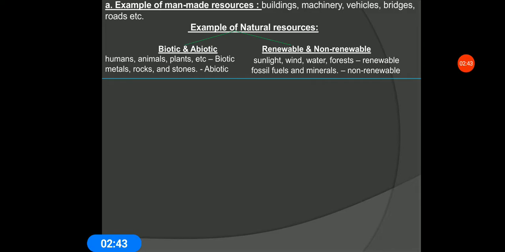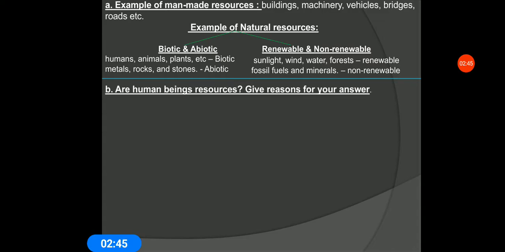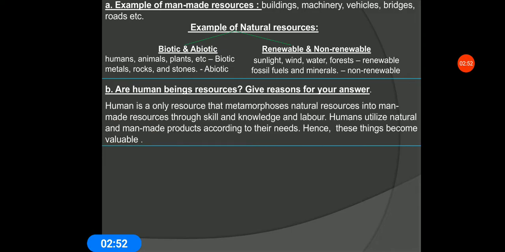in source. Question 2. Are human beings resources? Give reason for your answer. Humans are the only resource that metamorphose natural resources into man-made resources through skill, knowledge and labor. Humans utilize natural and man-made products according to their needs. Hence, these things become valuable. So I think it is clear to you.